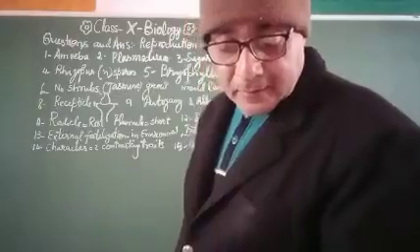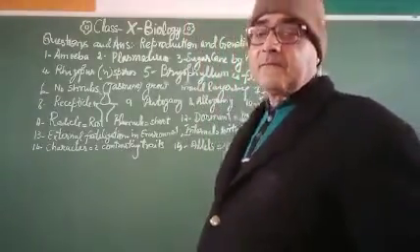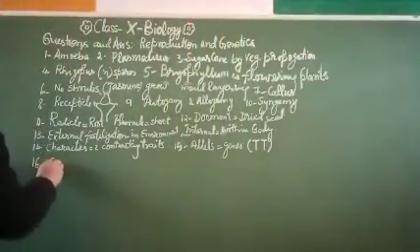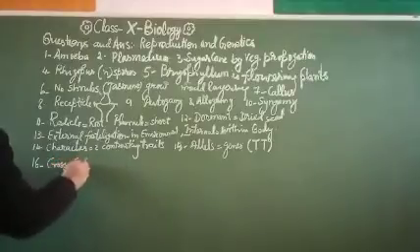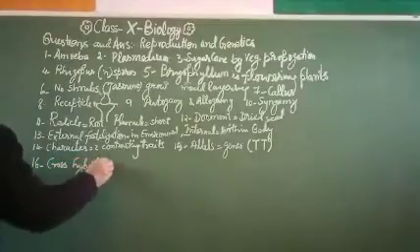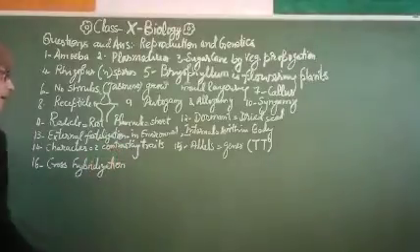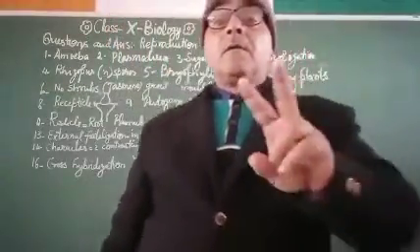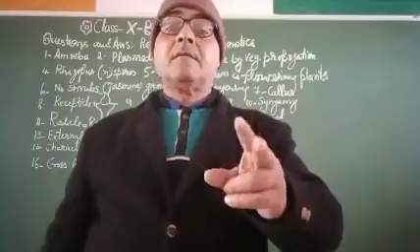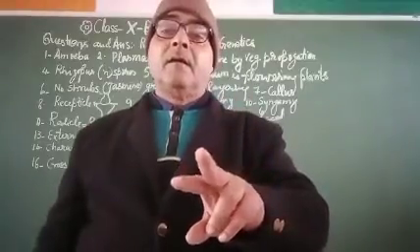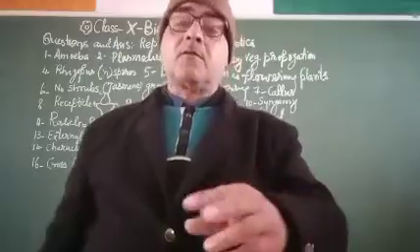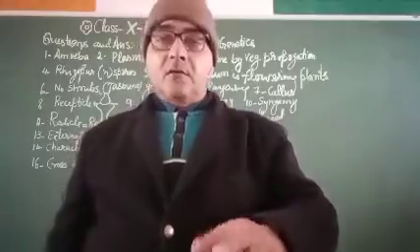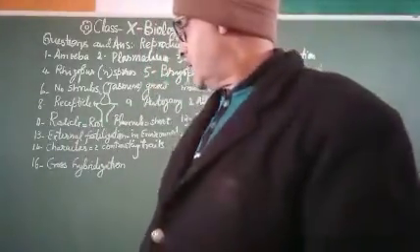Come to the next, that is artificial hybridization. What is cross hybridization? Cross hybridization is the phenomenon by which different individuals of the same species undergo cross pollination, or two different species undergo a cross, then that will be called cross hybridization.